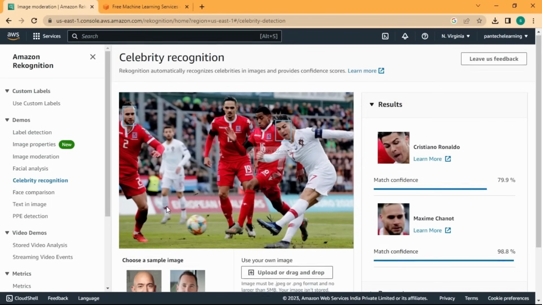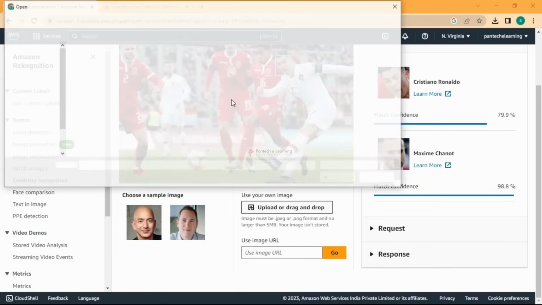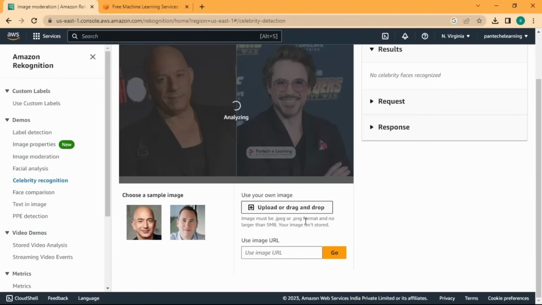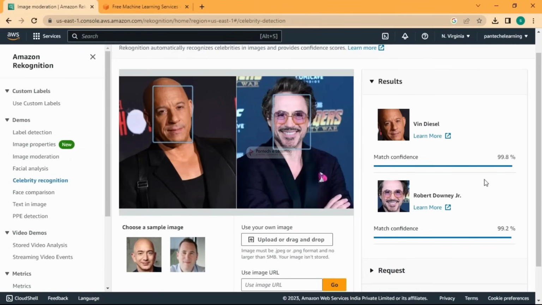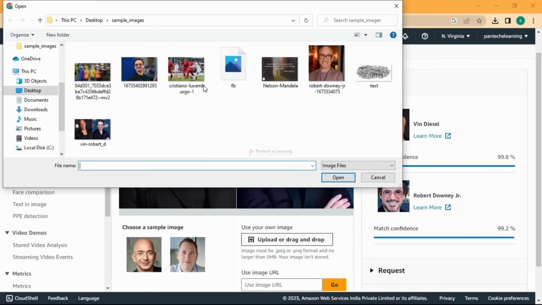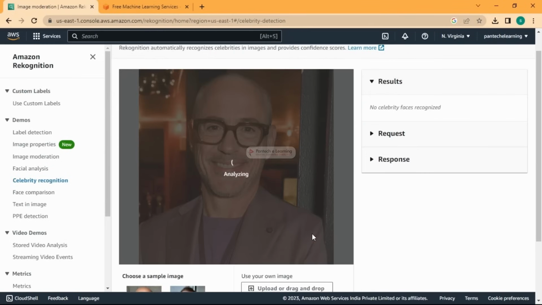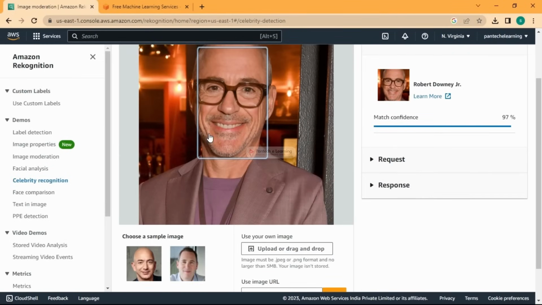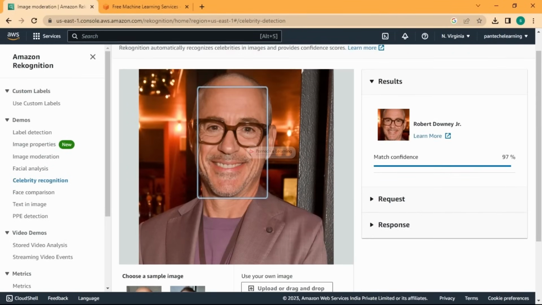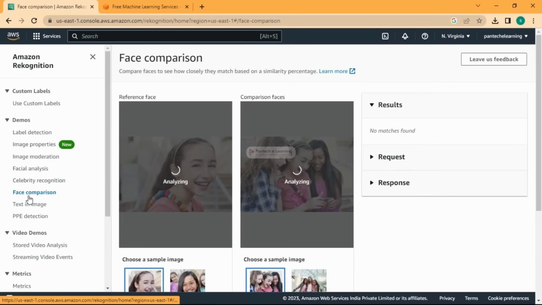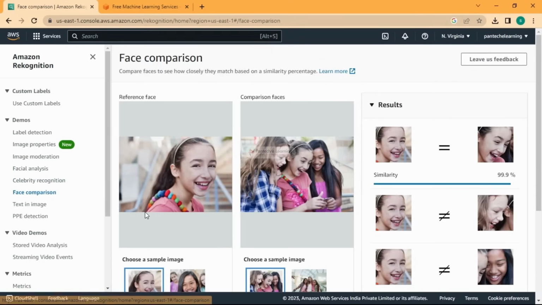Okay, and we'll try with some other images. So it's giving Vin Diesel and Robert Downey Jr. It's matching perfectly.